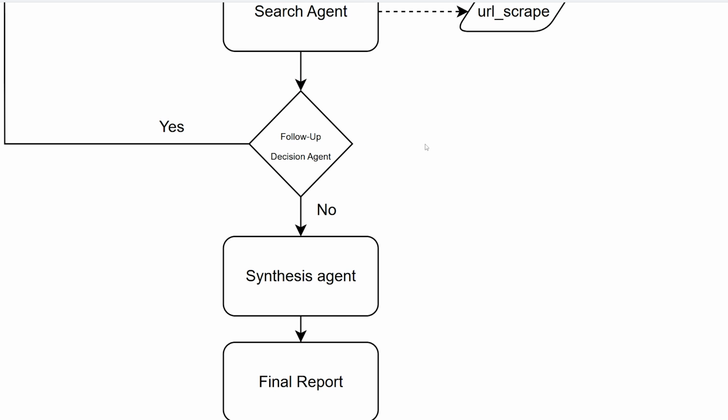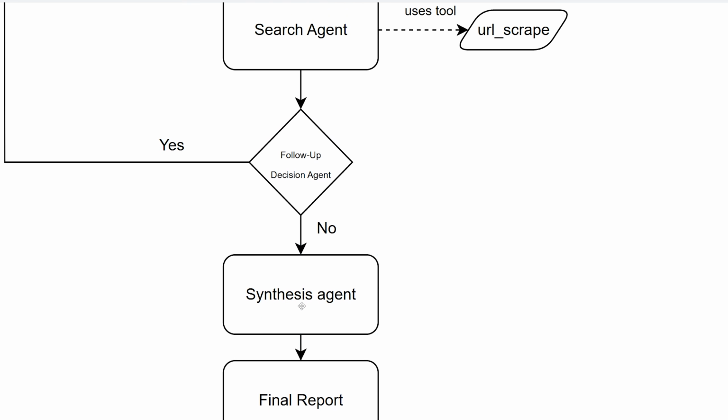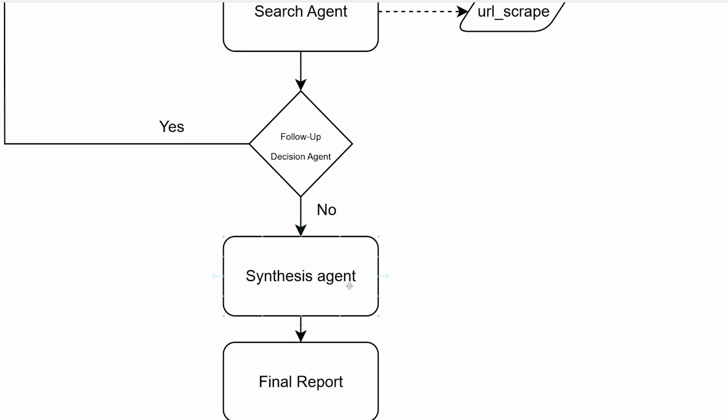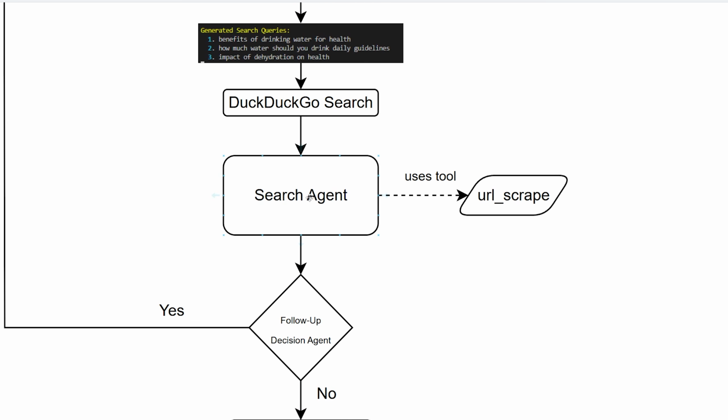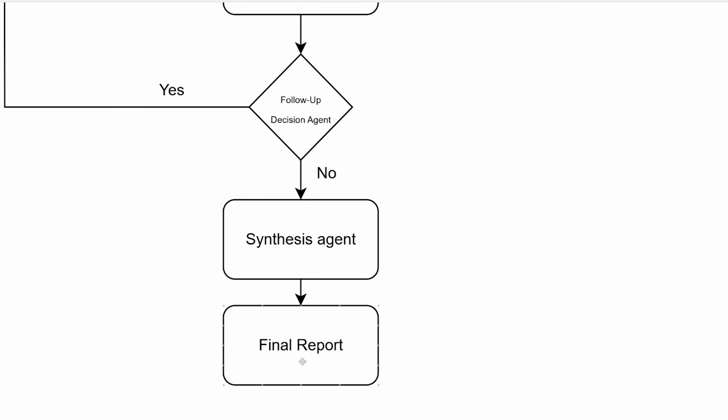So finally, once the follow-up decision agent has decided no, it does not need to follow up, or we reach the max, it's going to go to the synthesis agent. This is the agent that has the responsibility of taking all of the summaries that our search agent has generated from every single subquery and summarizing it completely into a final report. So with a table of contents, citations, everything like that. So this is the actual final report making agent. And that's how it works.